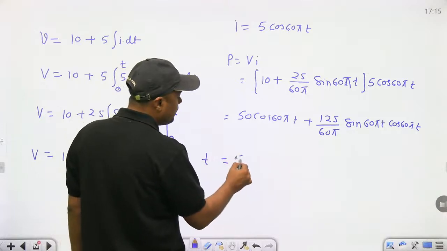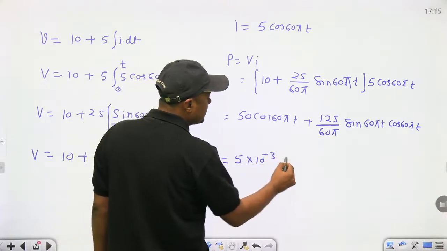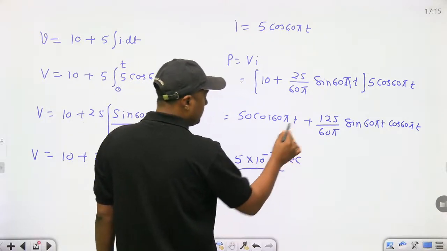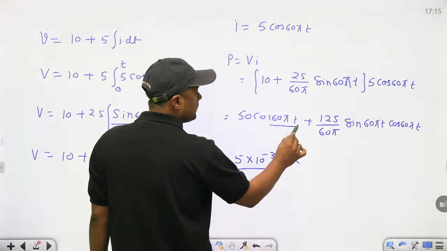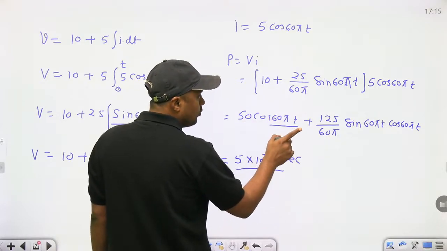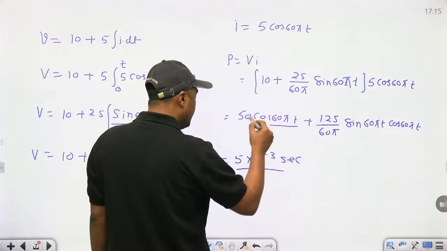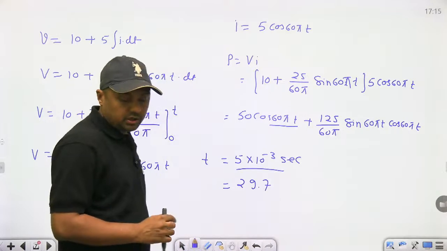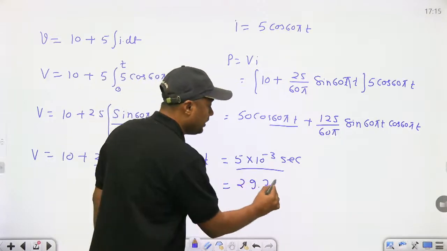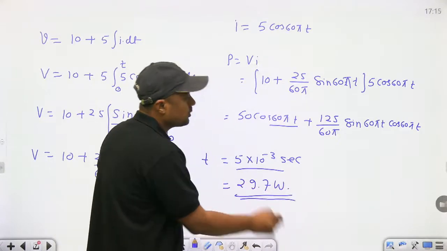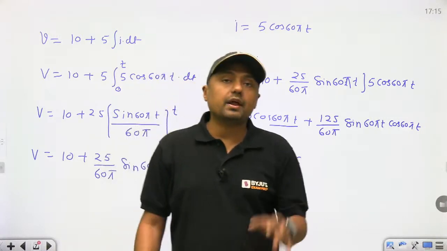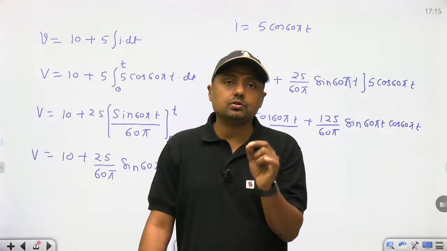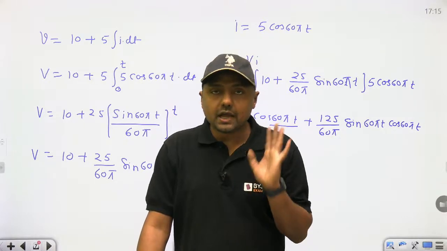Exactly t equal to 5 millisecond means 10 to the power minus 3 second. T here is 5 into 10 raised to the power minus 3. Calculator should be in radian mode. Find the values and you will get 29.7. That is 29.7 watt. Again, very easy question. That is called instantaneous power at a particular instant. That is 5 into 10 raised to the power minus 3 time second.